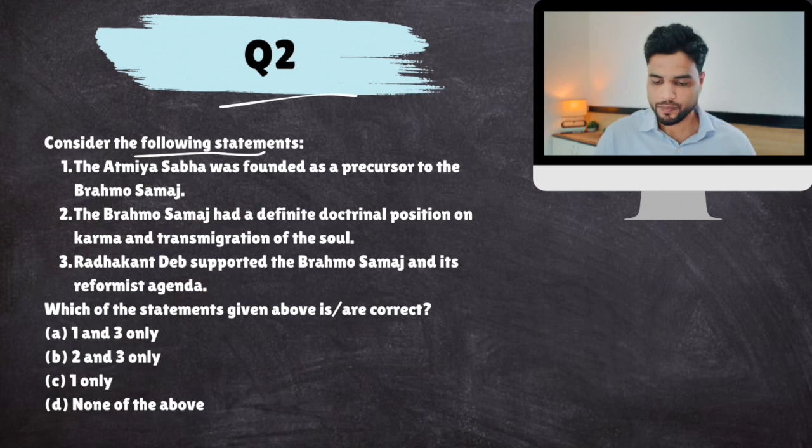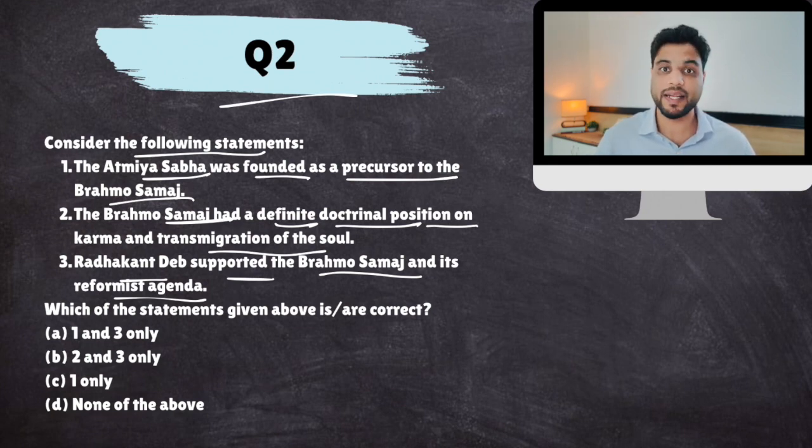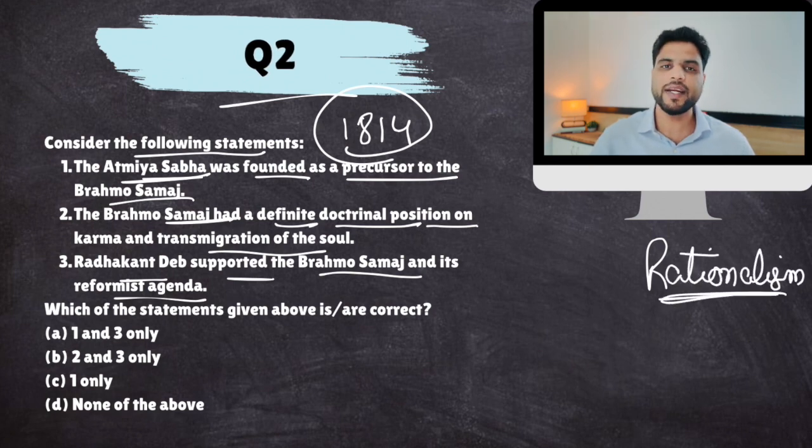Consider the following statements. Atmiya Sabha was founded as a precursor to Brahmo Samaj. Brahmo Samaj had a definite doctrinal position on karma and transmigration of soul. Radhakant Dev supported the Brahmo Samaj and its reformist agenda. Now you see, Brahmo Samaj was not called Brahmo Samaj from the very beginning. It was founded as Atmiya Sabha, and its idea was to use rationalism in religion: rational thought in religion, reinterpreting religious scriptures in the light of new enlightenment rationalism. So this was their idea.